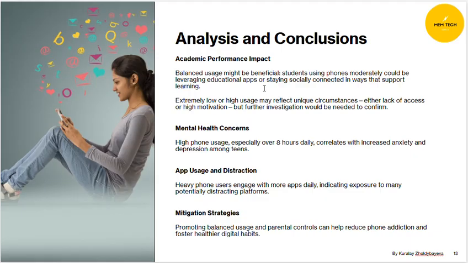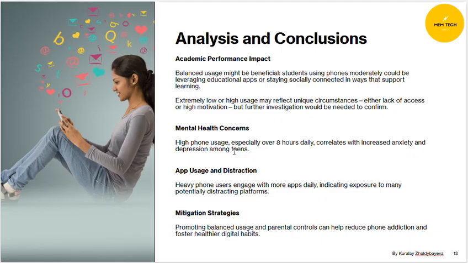But maybe this data is not statistically reliable, or maybe it reflects some unique circumstances, so further investigation is needed. We can also conclude that balanced usage might be beneficial. Students who use their phones moderately, 5 to 7 hours per day, are probably using them to support their education and stay socially connected, and they have the highest average academic performance.